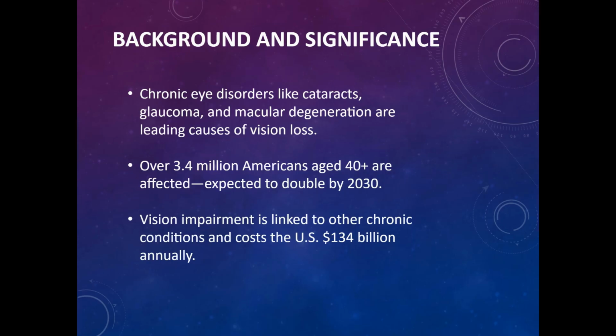Now let's talk about the background and significance of chronic eye disorders. Chronic eye disorders like cataracts and glaucoma and macular degeneration are the leading causes of vision loss across the United States. Over 3.4 million Americans aged 40 plus are affected, and this is expected to double by 2030. Vision impairment is linked to other chronic conditions and costs the US $134 billion annually.